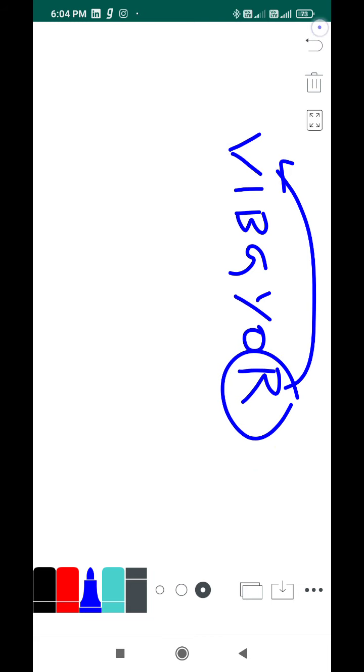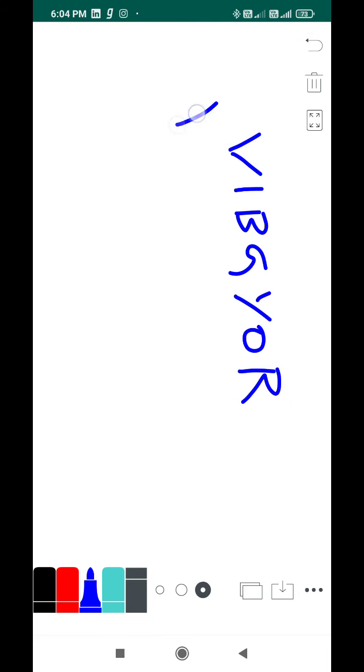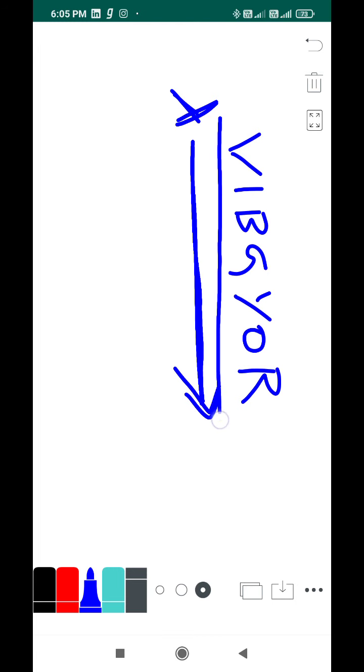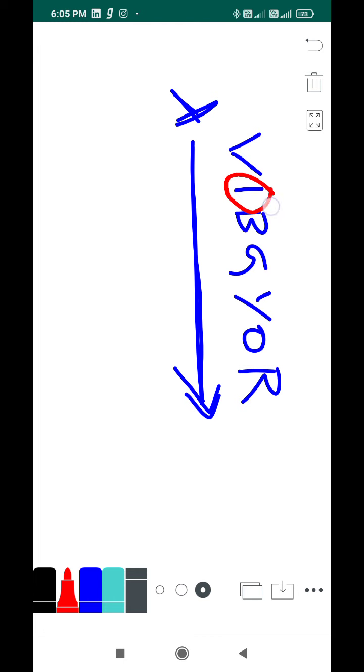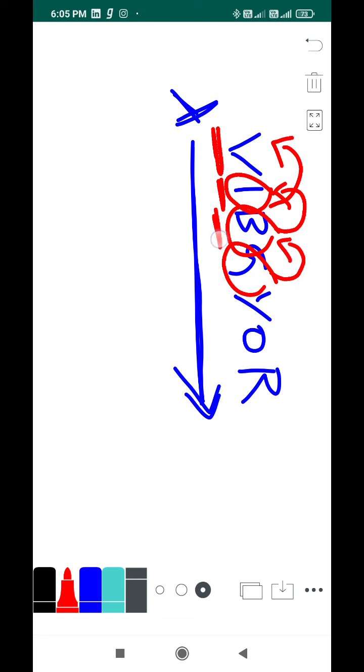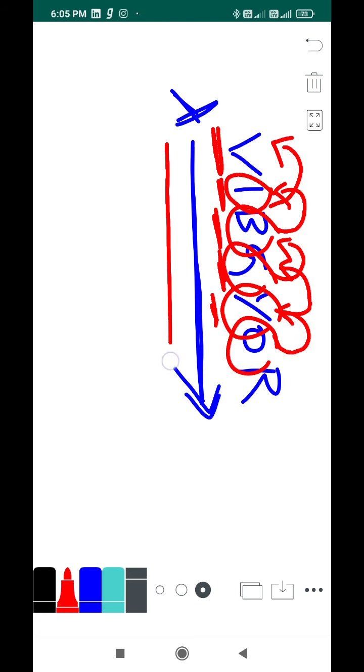Or in other words, I could say the wavelength increases in this fashion if you move along the series. I could explain like this: indigo has more wavelength compared to violet, blue has more wavelength compared to indigo, green has more wavelength compared to blue, yellow has more wavelength compared to green, orange has more wavelength compared to yellow. Likewise, the wavelength goes on increasing.